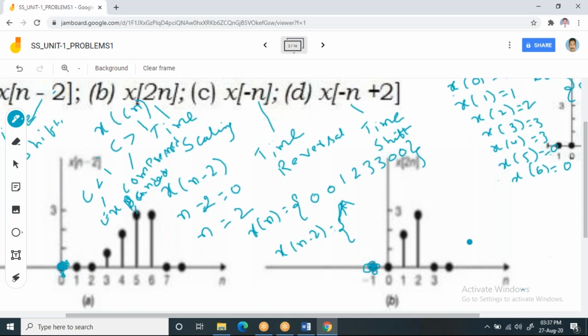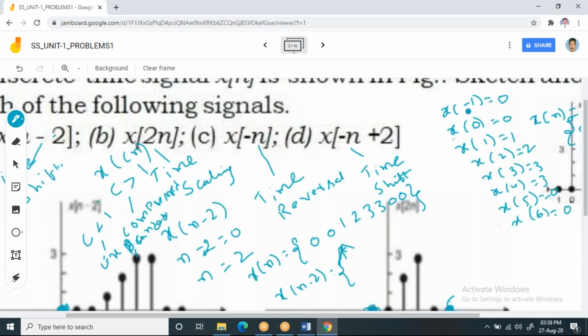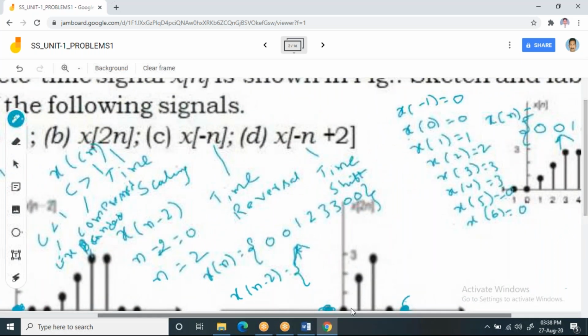So for x of 2n, we don't have this one also. We have only these 4 samples. Now observe it. Earlier, how many samples are there? We have 1, 2, 3, 4, 5, 6, 7, 8. So for x of n, we have 8 samples.